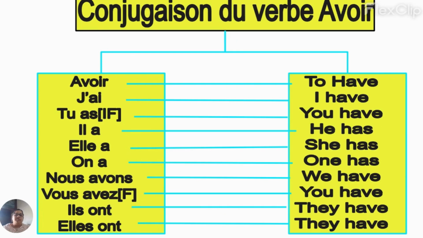Okay, but for a single person in an informal conversation you will use tu, whereas vous avez you are going to use either to a single person in a formal scenario, or to more than one person in a formal scenario, or more than one person in an informal scenario. All these three places you can use vous avez. Is that clear? So, right.